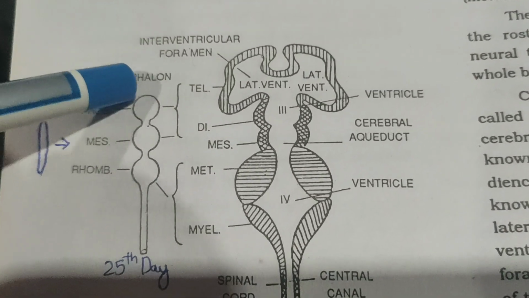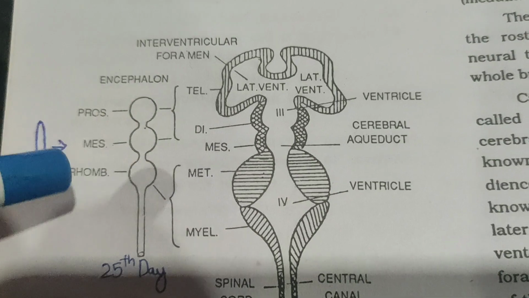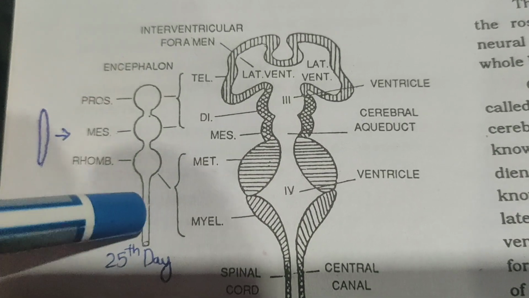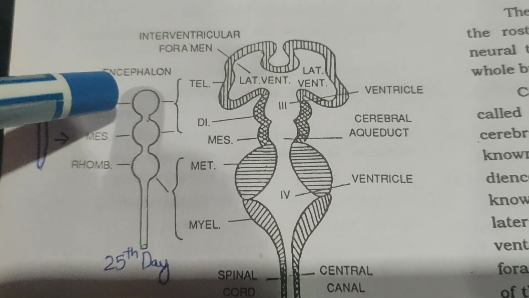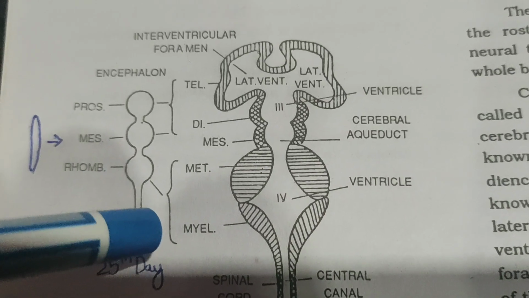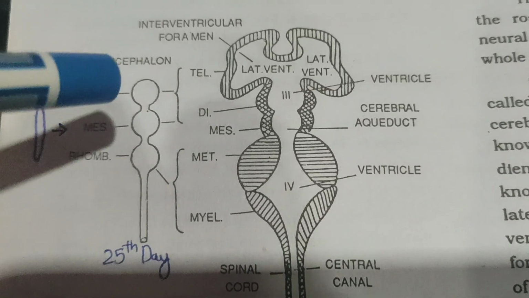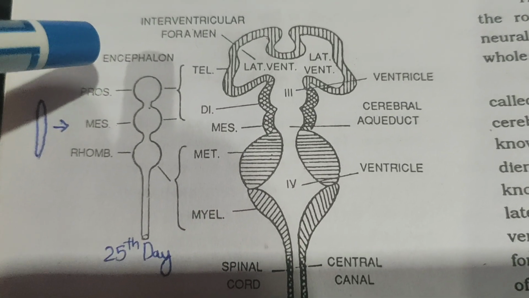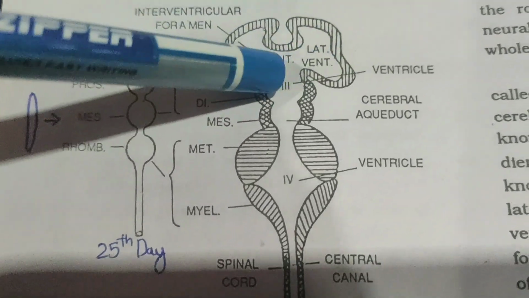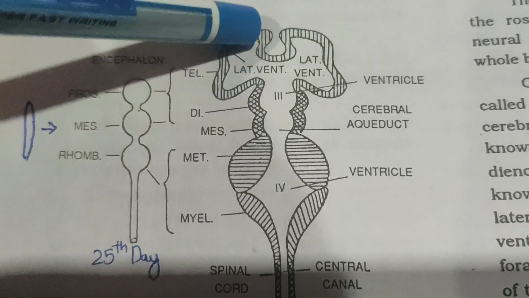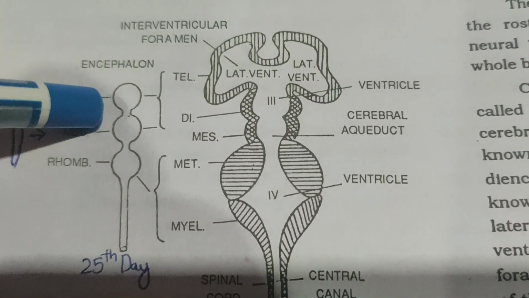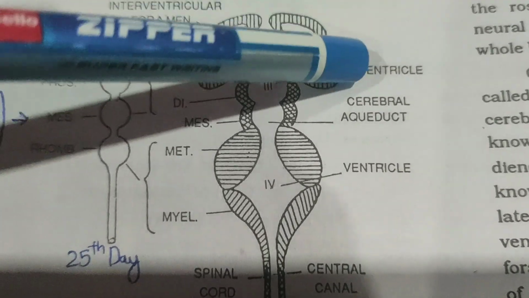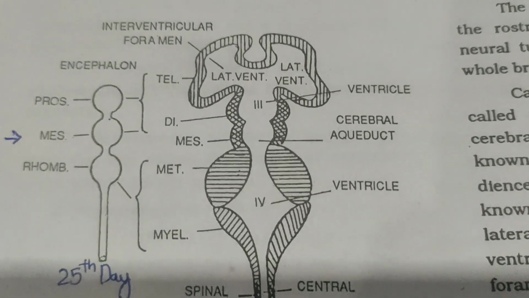Prosencephalon in the upper part, mesencephalon below that, and rhombencephalon below that. So which are the three primary vesicles formed in the neural tube on the 25th day? Prosencephalon, mesencephalon and rhombencephalon. Now let us see the further development in the embryological life. So in the further embryological life, the prosencephalon forms the telencephalon, the highly enlarged part, the uppermost enlarged part.